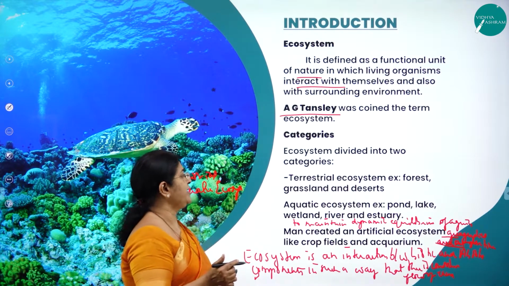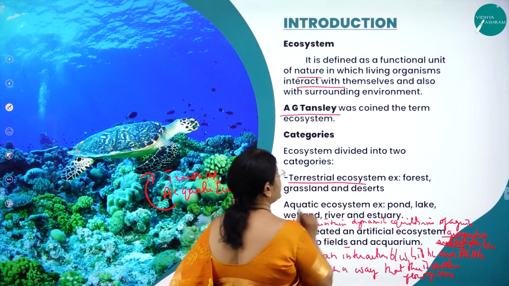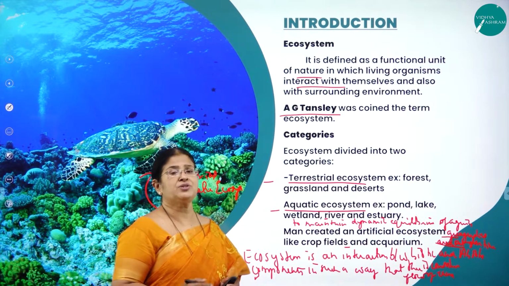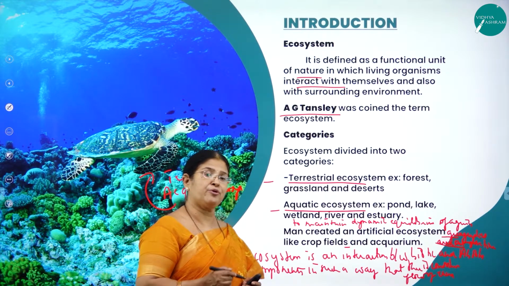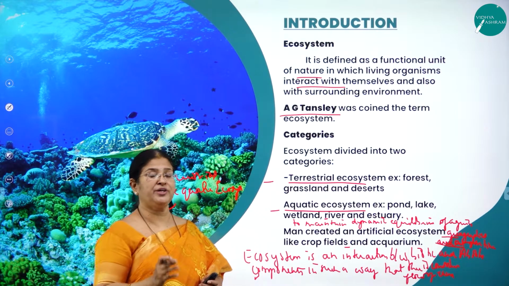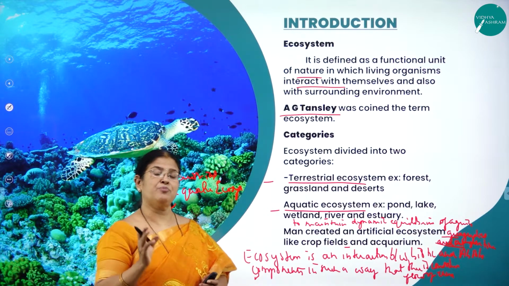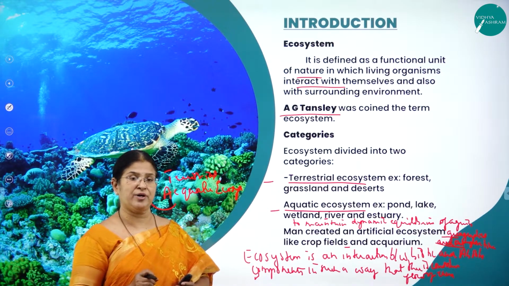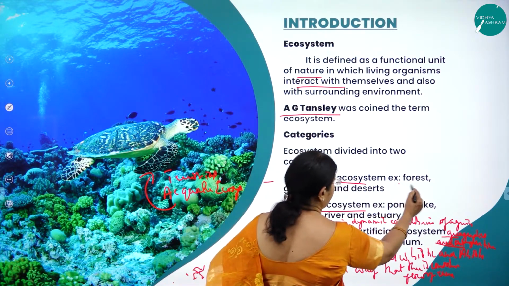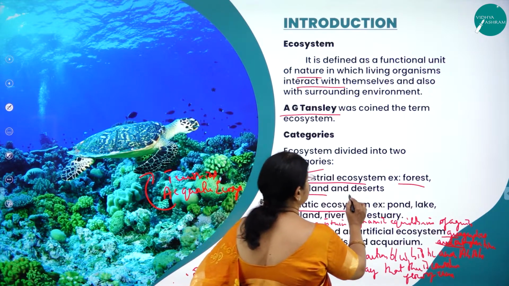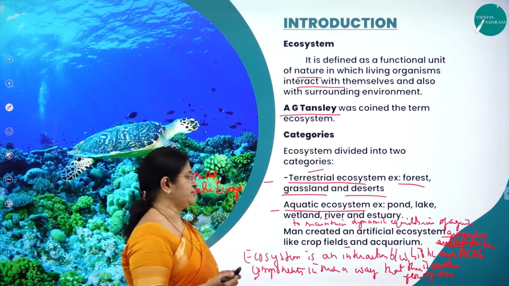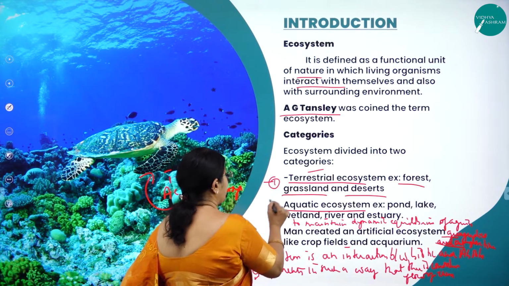There are two very important categories. One is called the terrestrial ecosystem and the second one is called the aquatic ecosystem. These two ecosystems play a very great role on this planet Earth. As I said, they are the structural and functional unit of biosphere and they have been broadly categorized into two very important ecosystems. One is called the terrestrial ecosystem. We can take the example of a forest ecosystem, grassland ecosystem and of deserts as a classical example for terrestrial ecosystem. And the second one is the aquatic ecosystem.